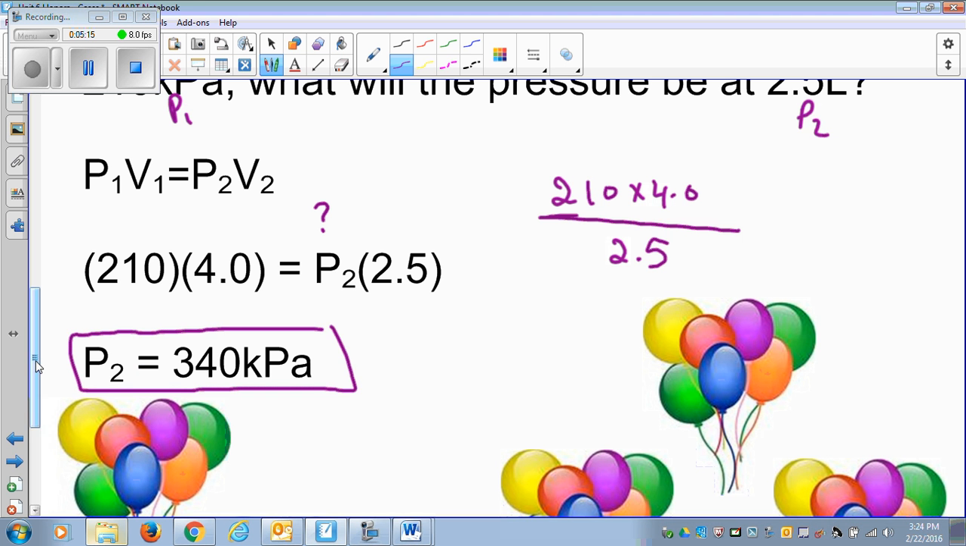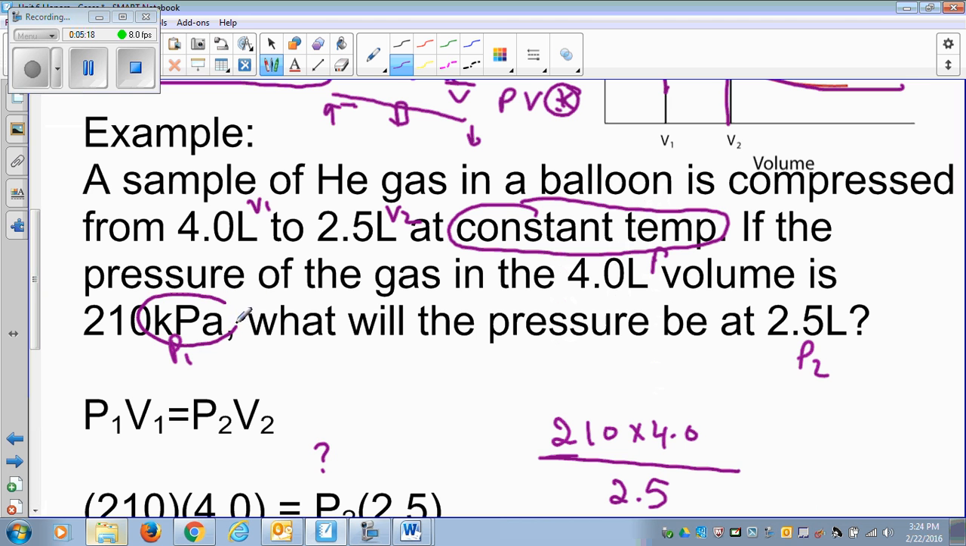How do you know the unit? Whatever the unit of the pressure is here, that will be the unit for the second pressure. Both volumes have to be in the same unit, both pressures have to be in the same unit. So this is how we calculate the pressure and volume using Boyle's law.